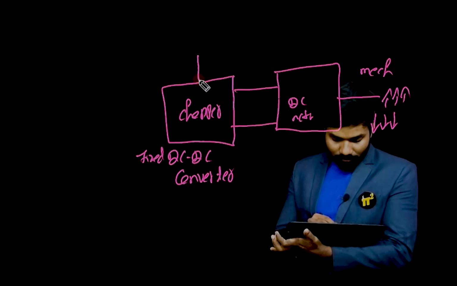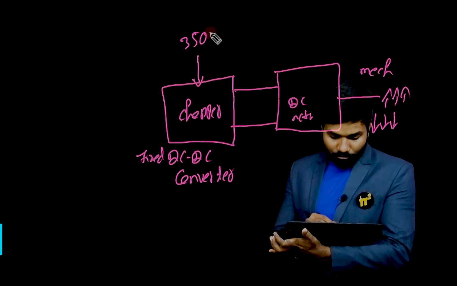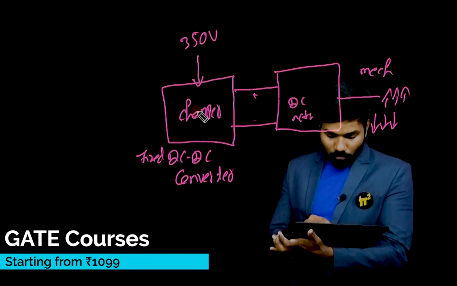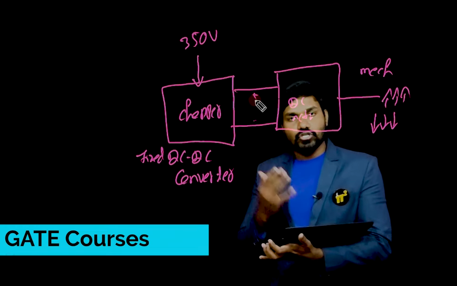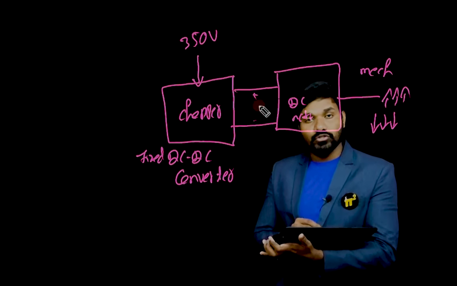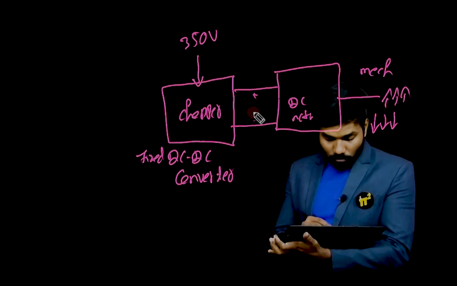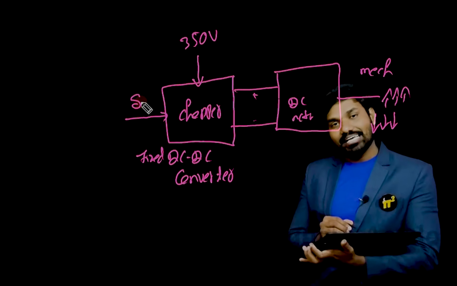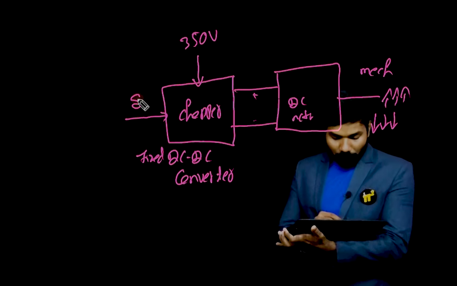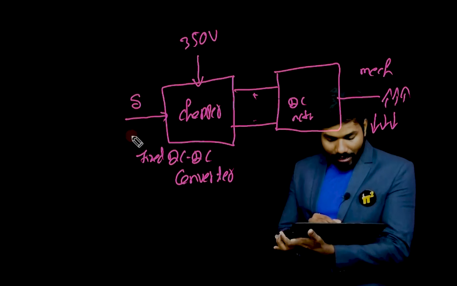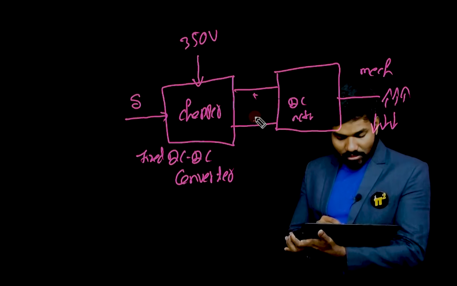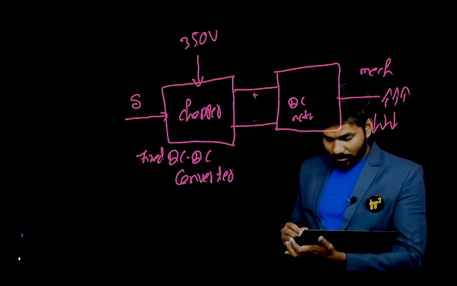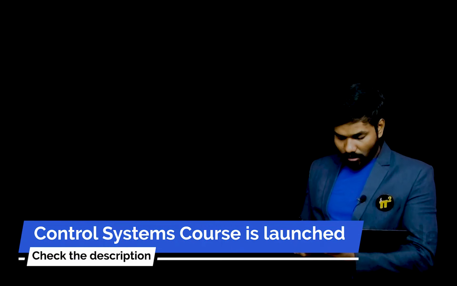So fixed voltage, let's give some input voltage. In this case, let me take 350 volts. If I give 350 volts, the output of the chopper will be anything between 0 to 350. I can get any value between 0 to 350. I can control the value of this output voltage by changing a factor called duty cycle or duty ratio. By changing the value of this, I can get the desired voltage, and from this voltage, I can get the desired speed. This is the overview of the speed control. Let me take you to the blocks which we'll be developing.